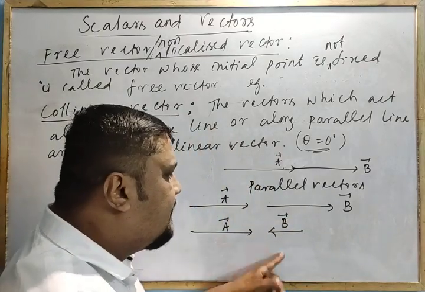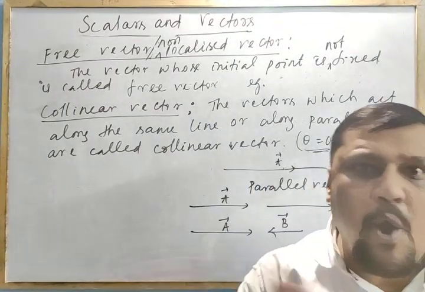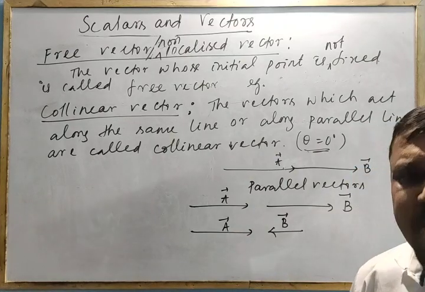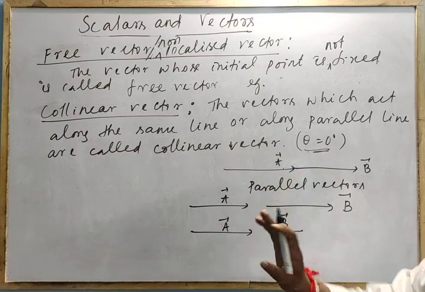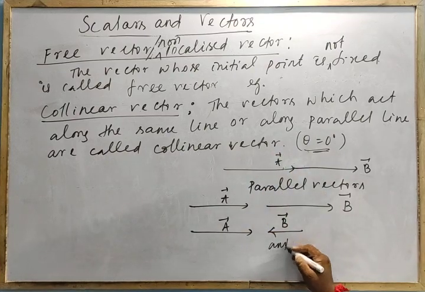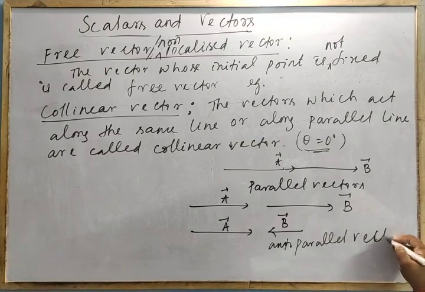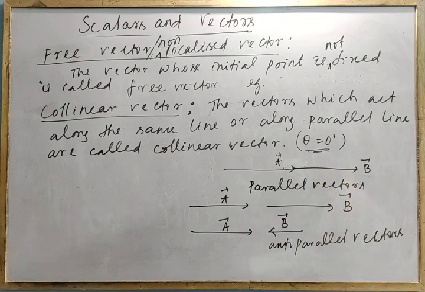They are parallel, but in opposite direction. That is anti-parallel. They are anti-parallel, magnitude whatever it may be. So this is called anti-parallel vectors. Already we discussed. That means in collinear vectors you will come across parallel vectors and anti-parallel vectors. Clear?